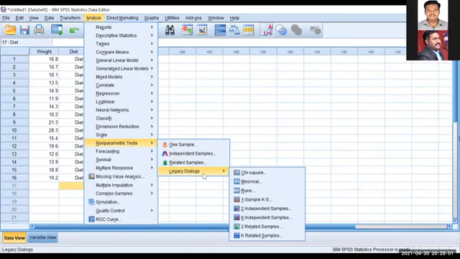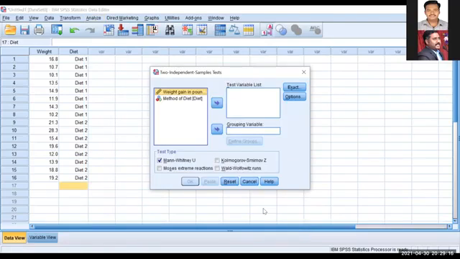So now I will choose two independent samples. In the two independent samples only, we have to use the Mann-Whitney U test, because, as I told you, it is to know the difference of the dependent variable of two independent groups. Click that, and you will get this window. I want to test the dependent variable. Here the dependent variable is the weight gained by the two independent groups. So select that weight and then click this arrow. It will go to the test variable.